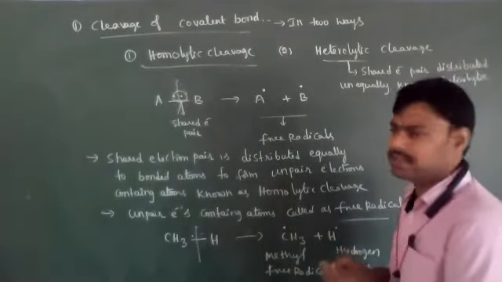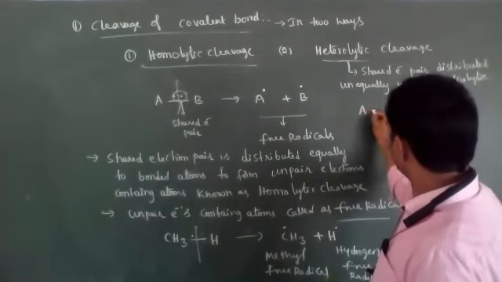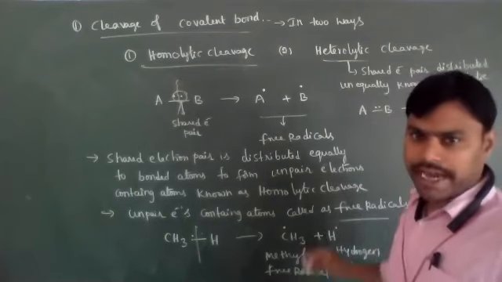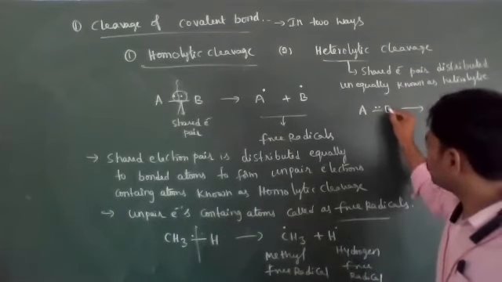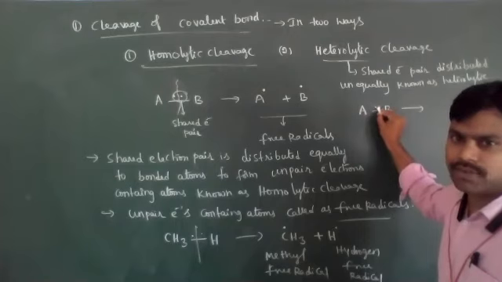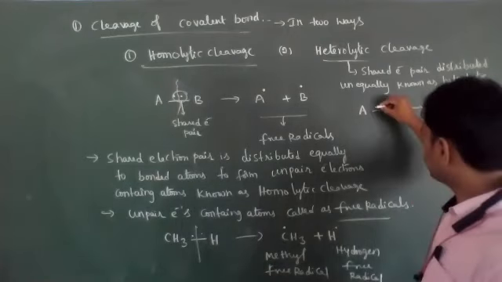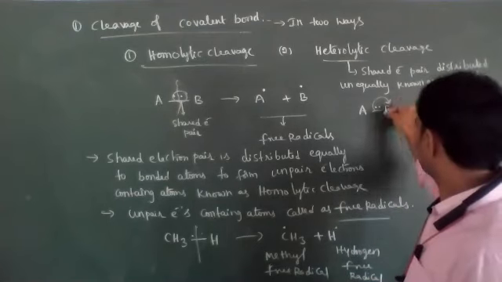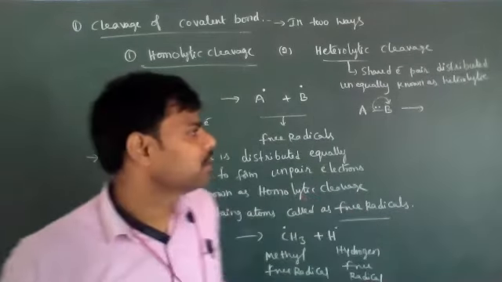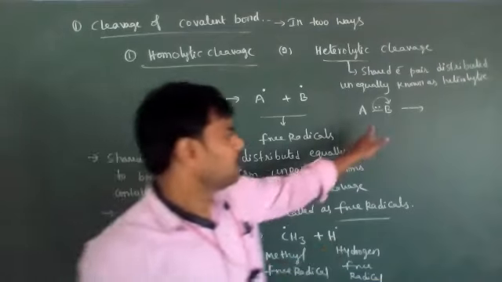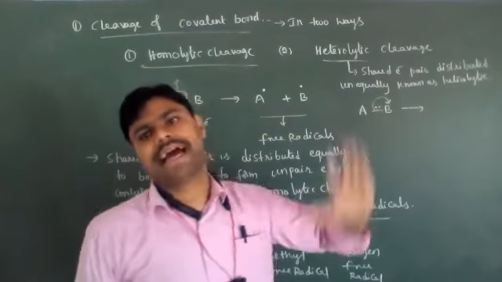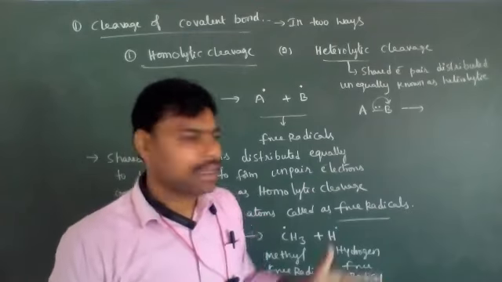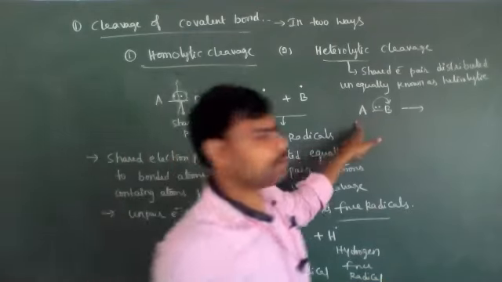Heterolytic cleavage. For example, take AB only. These are the shared electrons. Actually, one electron is from the A atom and one electron is from the B atom. The two electrons are taken by the B atom only, including A's electron. That is called unequal distribution. Then A will get a positive charge and B will get a negative charge.